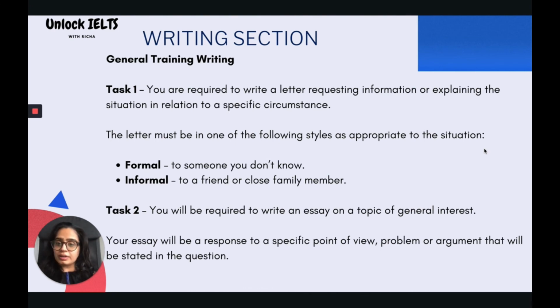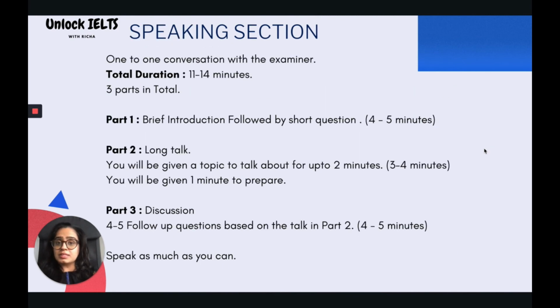In general training writing, in task 1, you are required to write a letter requesting information or explaining the situation in relation to a specific circumstance. The letter must be in one of the following styles. Formal, you're writing a letter to someone you don't know. Or informal, you're writing a letter to someone you know. It could be your friend or close family members and so on. Again, in task 2, you will be required to write an essay on a topic of general interest. Your essay will be a response to a specific point of view, problem or argument that will be stated in the question.